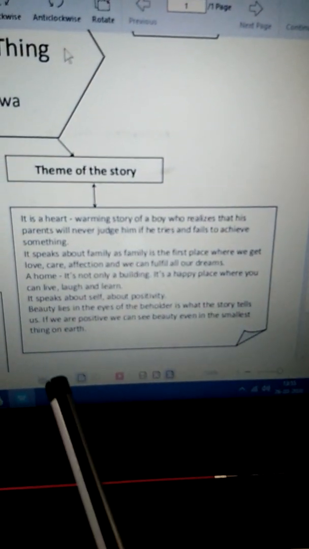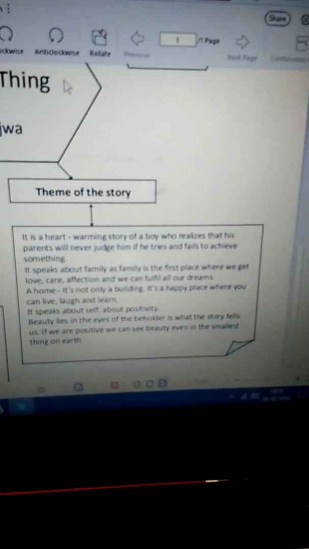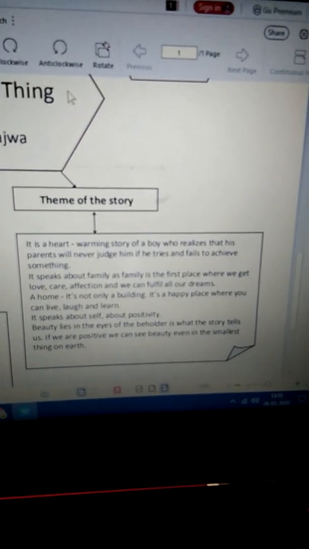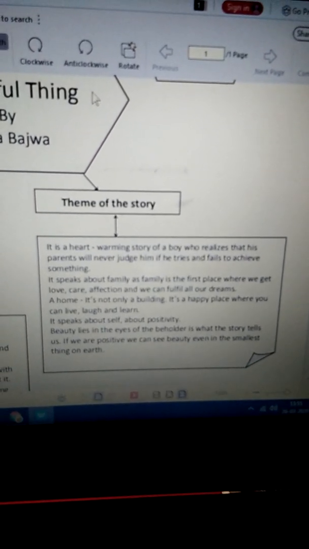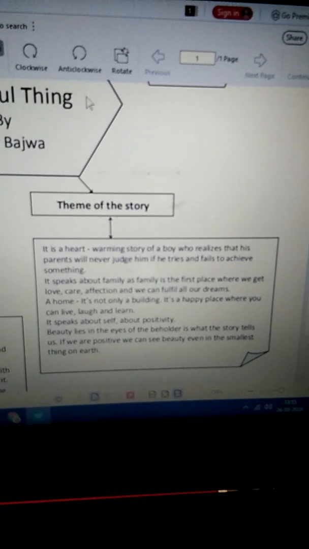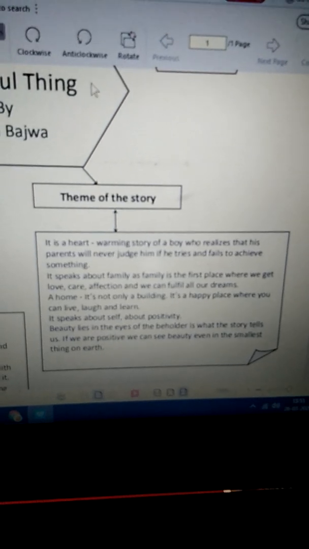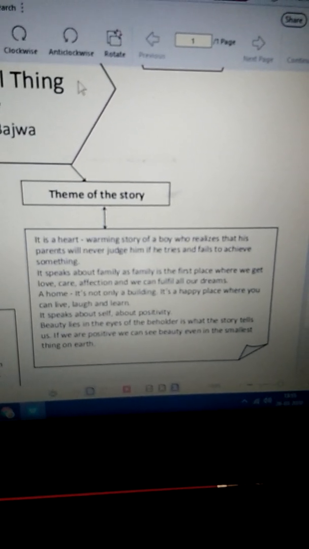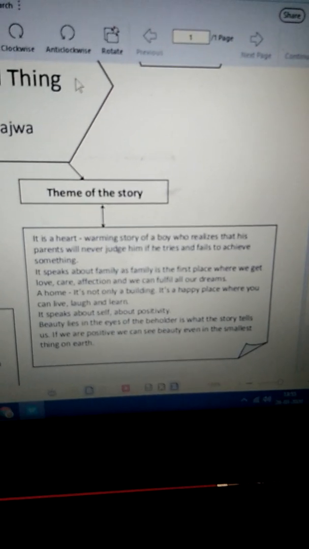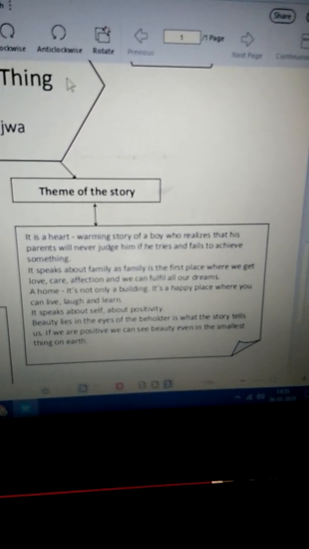Beauty lies in the eyes of the beholder, is what the story tells us. What does this mean? This means that if you are positive, you can see beauty in each and every thing of life. Even the smallest thing in this world will give you some happiness. But if you are pessimistic, if you have a negative outlook towards life, then you will not see beauty. You cannot feel the beauty of life, even in the biggest thing.